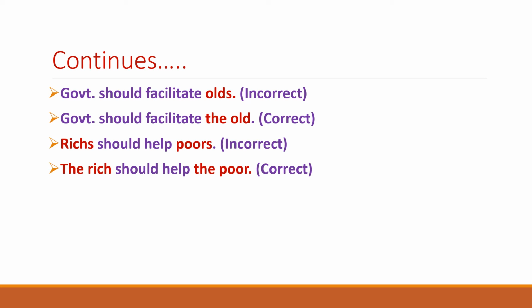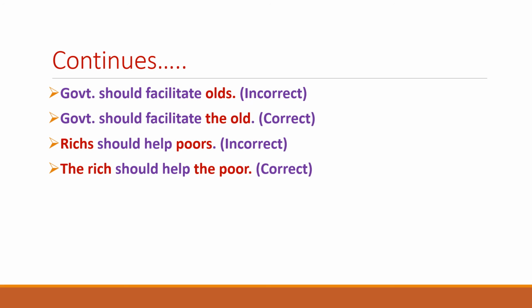Olds is incorrect plural of old. Rather, the correct plural of old is the old. So the correct sentence would be government should facilitate the old. So government should facilitate olds is an incorrect expression, whereas the correct expression is government should facilitate the old.